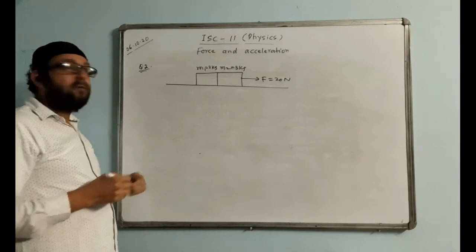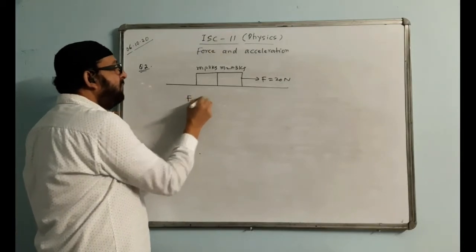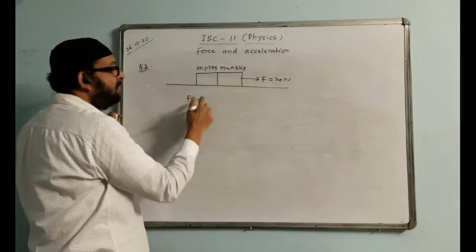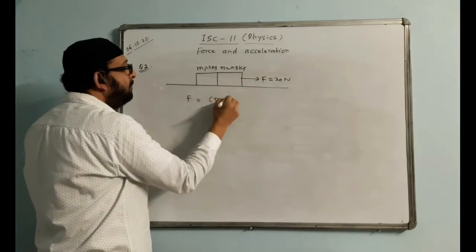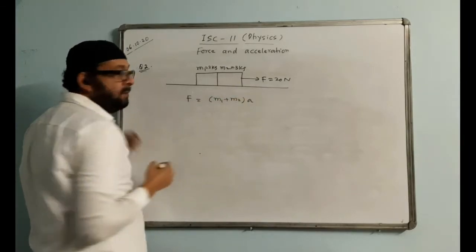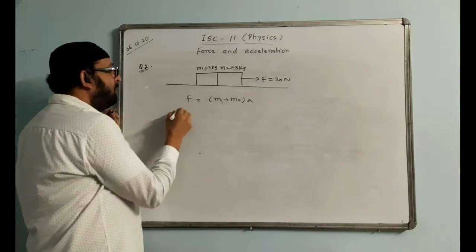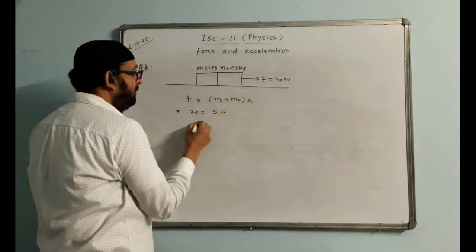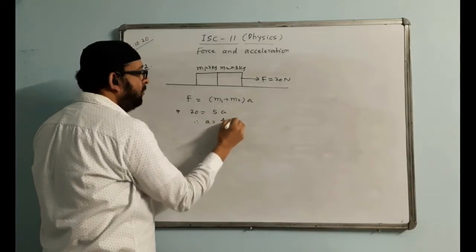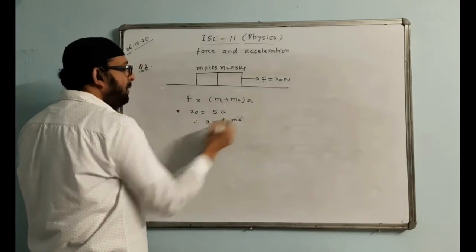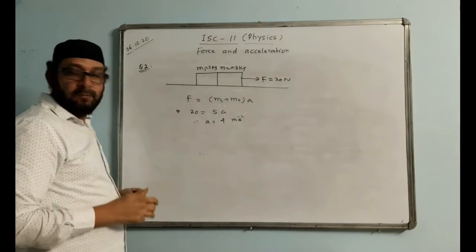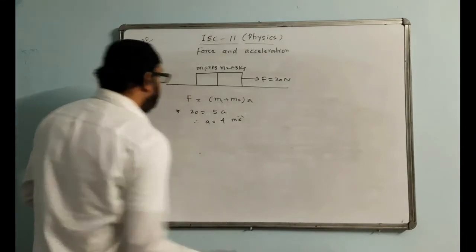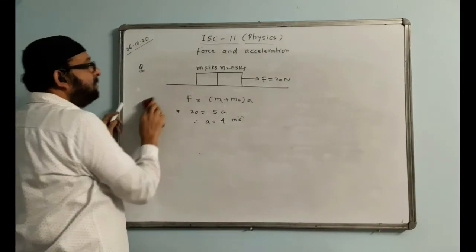So what will happen now? Again we write the formula F. This force will pull both the masses, so we write F equals (M1 plus M2)a. F is given as 20, M1 plus M2 add up to 5, so 5a. Therefore a comes to 4 meter per second squared. It's a simple question. Now question number 3.